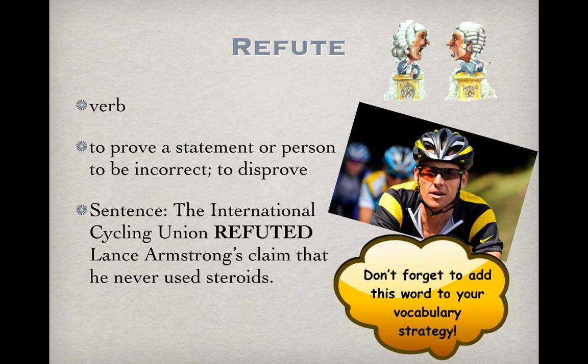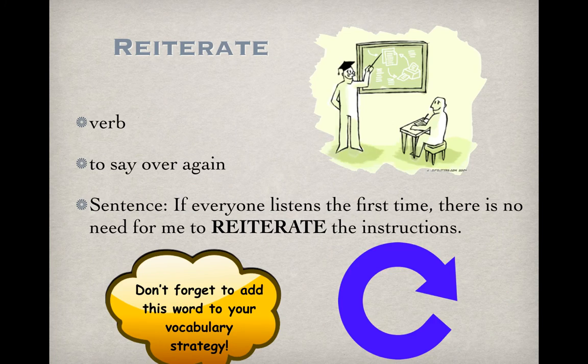The second word that uses re as a root is reiterate. Reiterate is also a verb, and it means to say over again. If everyone listens the first time, there's no need for me to reiterate the instructions. The sentence in the book reads, our coach reiterated her familiar advice. Don't exhaust yourself in the first quarter. So again, reiterate means to say over again.